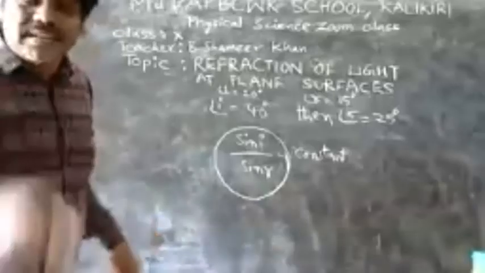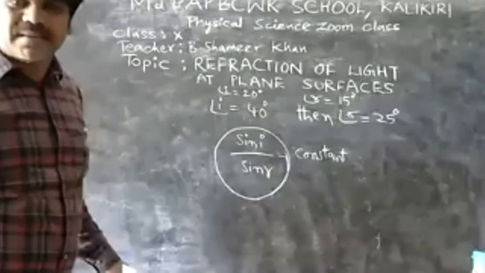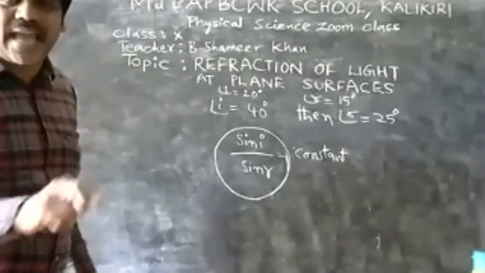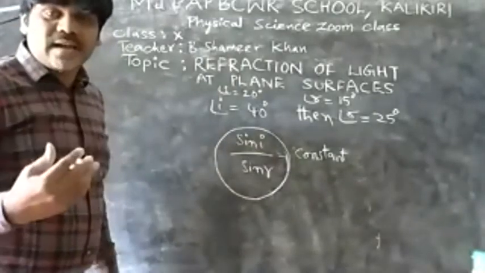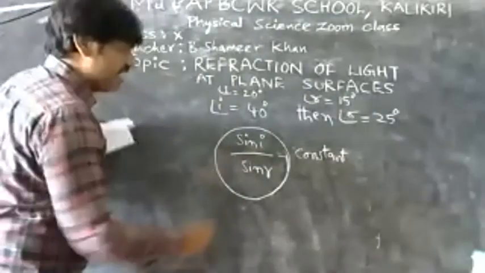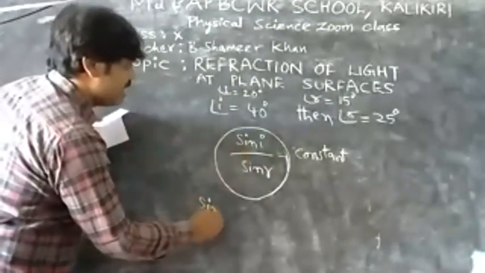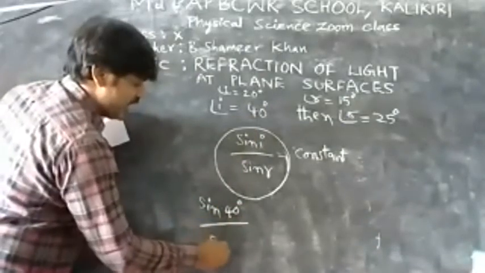Which material did we use in the activity? Glass, the semicircle glass slab. So this value gives the refractive index of the glass. Suppose I calculate that: sin I, here 40 degrees, so sin 40 degrees by sin R, which is 25 degrees.